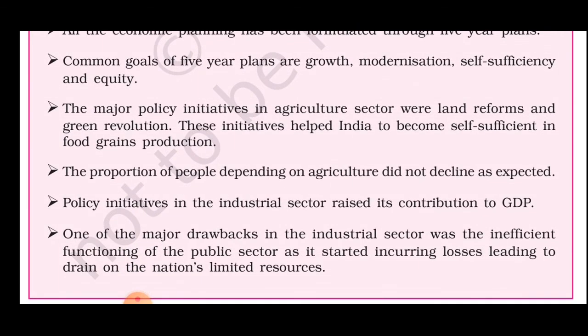The major policy initiatives in the agriculture sector were land reforms and the green revolution. These initiatives helped India to become self-sufficient in food grains production. The proportion of people depending on agriculture did not decline as expected.